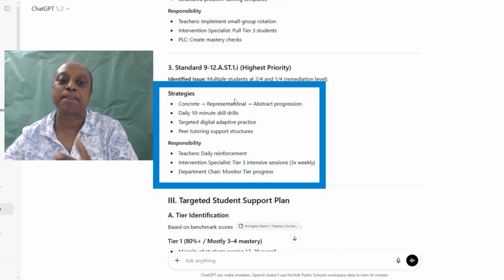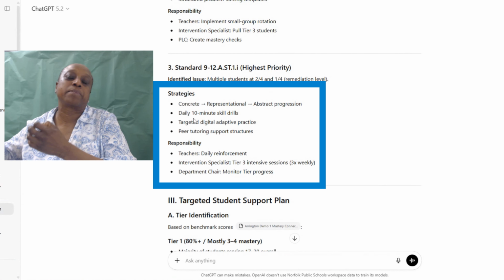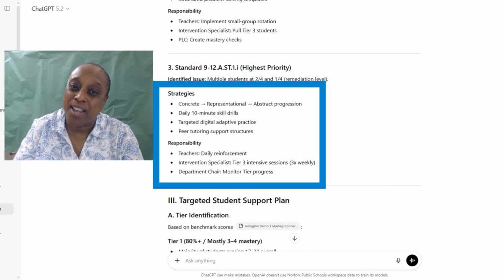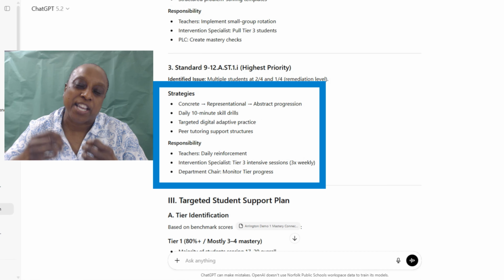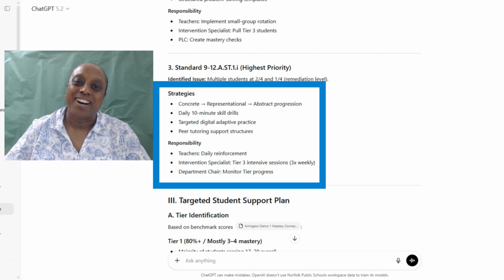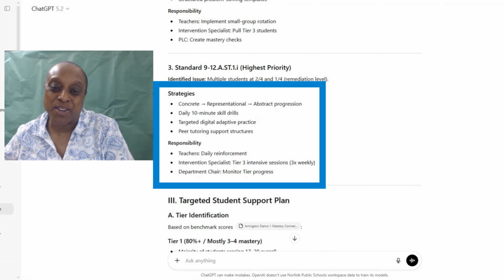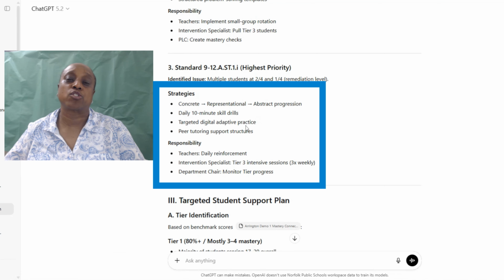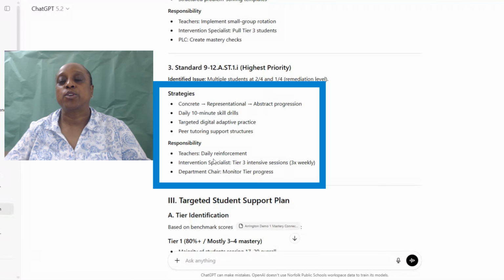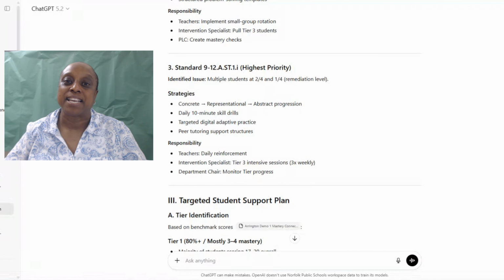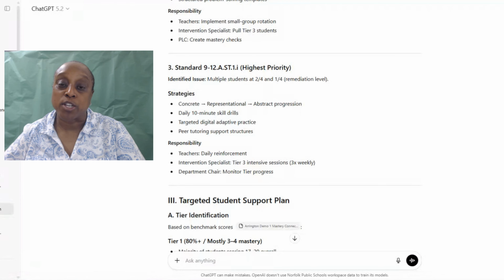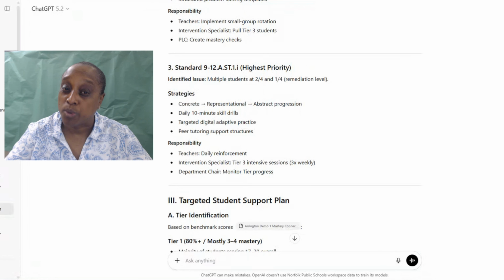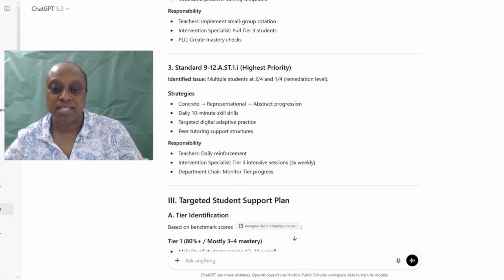Okay, and it gives strategies. It tells you the daily 10-minute skill drills. So that is what Ms. Arrington would do in her class to make sure that the students really hone in on this and grasp the SOL connection with what they're learning in class. And here's the responsibility again, that the teacher is going to reinforce this daily. And when you're writing your lesson plan, you can definitely put this in for when you want to do reflections. And it will show that this is what I plan on doing for the next 45 days with this standard.